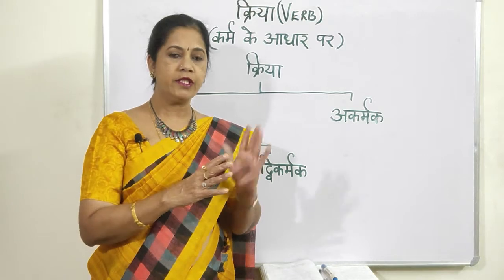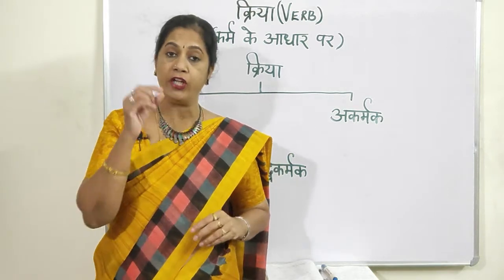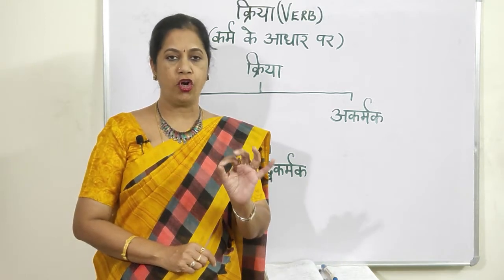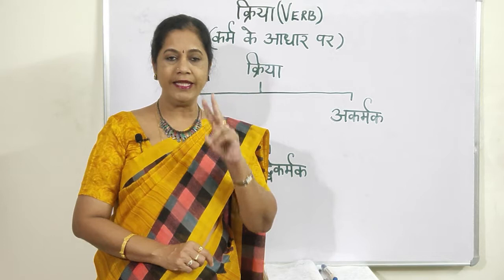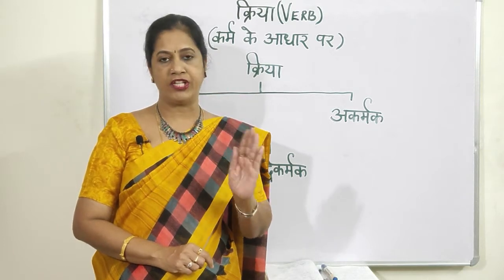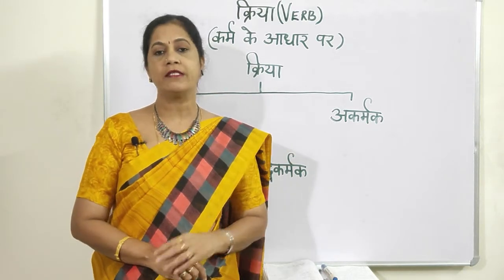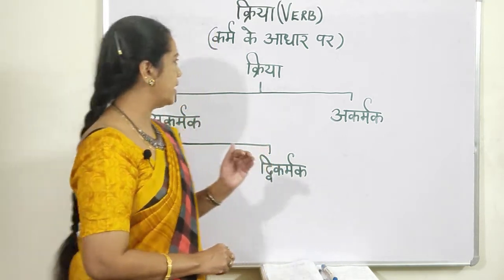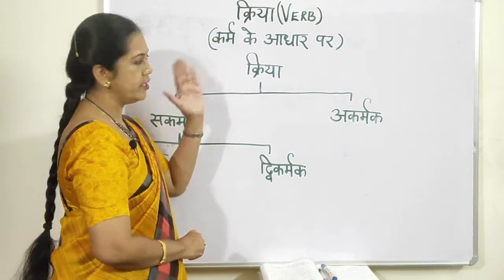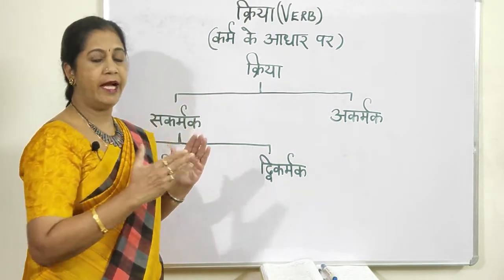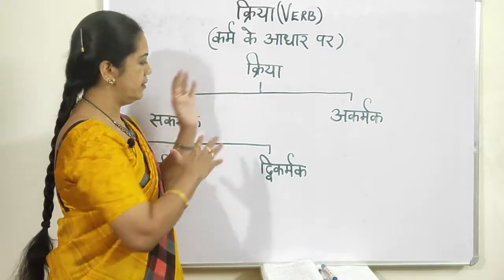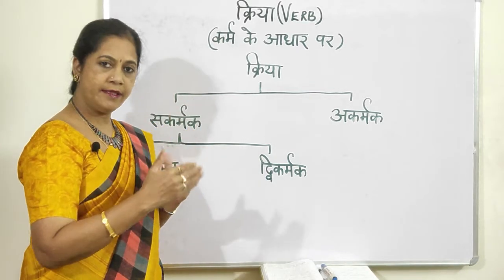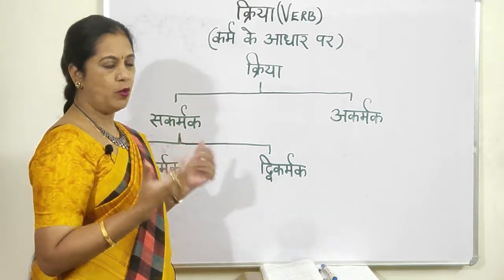Under that, this particular topic is based on the object. So karma ke aadhar par, that is based on the object. In English we say it as transitive, intransitive verbs. In Hindi we call it sakarmak, akarmak kriya. Now let us do this. To make you more clear and understandable, I have done a table where it will be easy to grasp, to remember and identify the verbs.